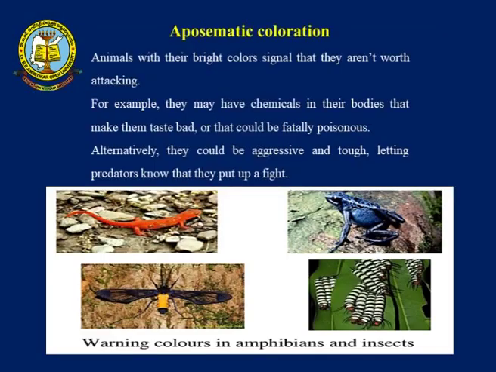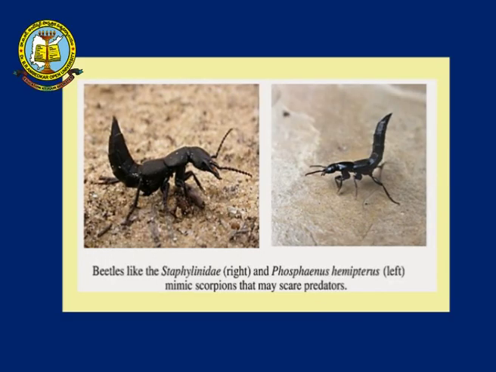them away. Aposematic coloration. Animals with bright color signal that they aren't worth tracking. For example, they may have chemicals in their body that make them taste bad, or that could be fatally poisonous. Alternatively, they could be aggressive and tough, letting predators know that they put up a fight. So here in aposematic coloration, the color itself is a danger signal for the predators to avoid them and run away from them. In the same way, you can see over here the beetles, they resemble a scorpion, signaling predators not to come near them.